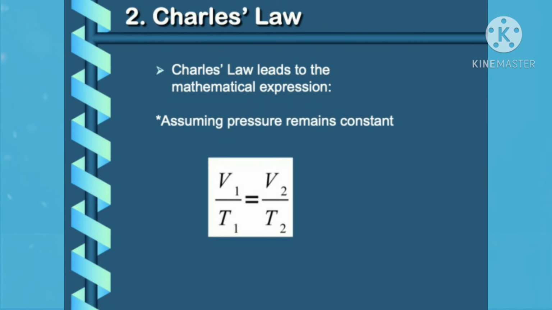And here are some key points of Charles's law. At constant pressure, the volume of a given mass of an ideal gas increases or decreases by the same factor as its temperature on the absolute temperature scale. Example: gas expands as temperature increases.